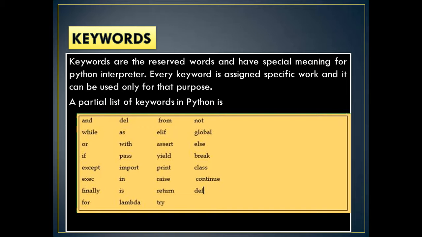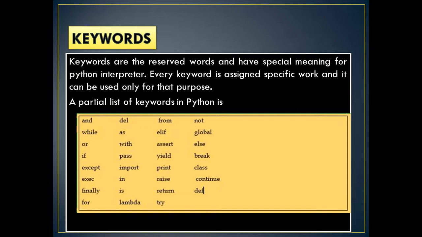Now, keywords. Keywords are reserved words and have special meaning for the Python interpreter. Every keyword is assigned a specific work and it can be used only for that purpose. Like in a dictionary, isn't it? If you find any word in your English dictionary, it has a particular meaning. Your dictionary knows that word, therefore its meaning is defined there. Some words which you use in your day-to-day life, you may not find in the dictionary because they may not be universally accepted by all regions, countries and states. That's why they are not included in the dictionary.